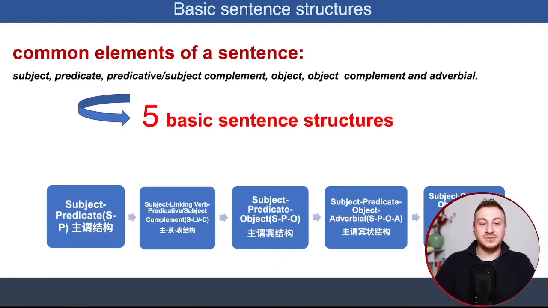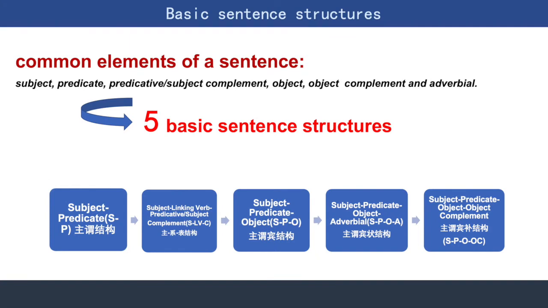The first structure is subject predicate, right? So predicate is a verb, right? Subject predicate. The second basic sentence is subject, linking verb and complement. The third one is subject, verb, and object. The fourth basic sentence structure is subject, predicate, object, adverbial. And the fifth one is subject, predicate, object, object complement. Let's see examples.